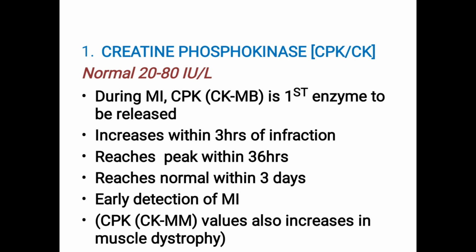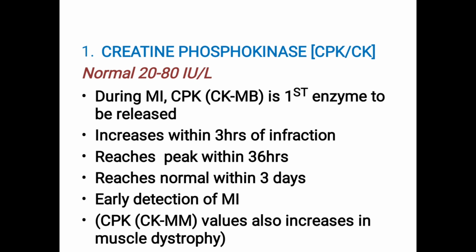It increases within 3 hours of infarction, reaches peak within 36 hours, and reaches normal in 3 days. It is required for early detection of myocardial infarction. Which enzyme? CKMB, which is the isoenzyme of CPK. CK or CPK, we refer to creatine phosphokinase; both are the same.